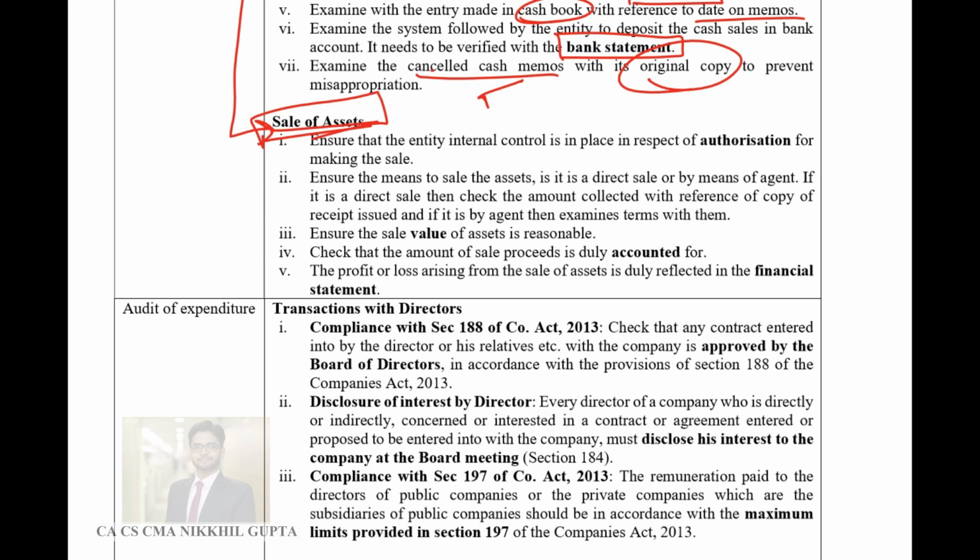If there is any money which is received on selling of an asset, then what should you do for that? Again guys, authorization is the primary step. The employees who are selling the assets should be authorized by the board of directors to do so. Second is that if you are selling the assets through an agent, or in case of direct sales, then you should examine the terms and conditions with the agents, and you should ensure that the amount which is collected is as per the agreement between the agent and the company.